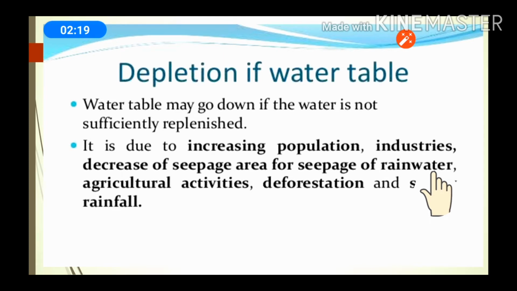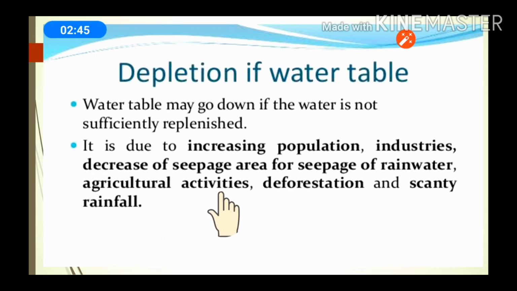Because of the increase in industries, a lot of water is used in industries. As for the seepage area, nowadays day by day the open area, the forest and all, is decreasing. Because of that, the area does not remain for seepage of rainwater, for absorbing rainwater.